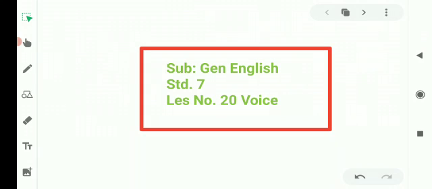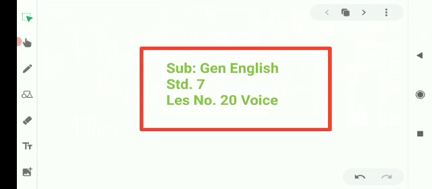We are learning lesson number 20, Voice. I told you that there are two voices in English grammar, active voice and passive voice. When the doer of the action is important, that is called active voice, and when the action or the receiver of the action is important, we call it passive voice.